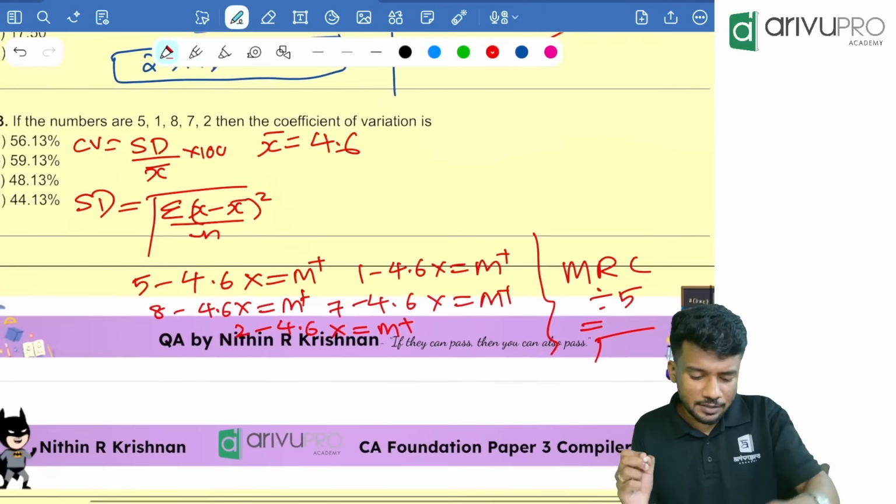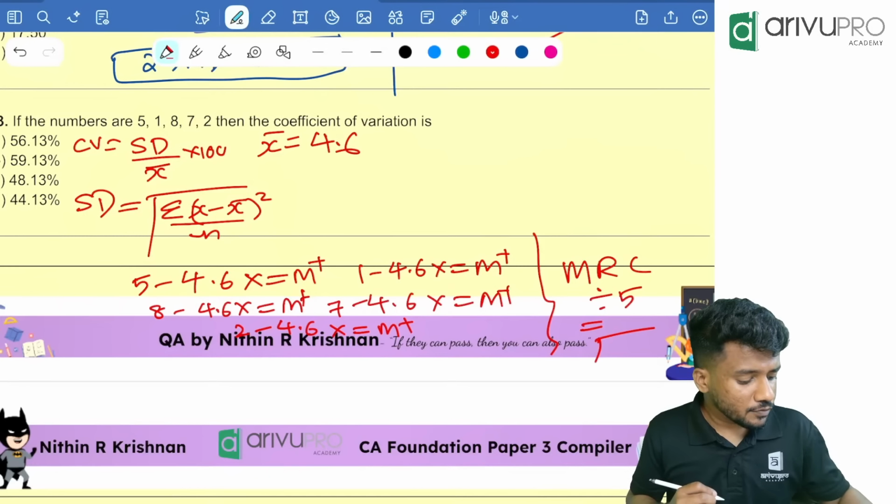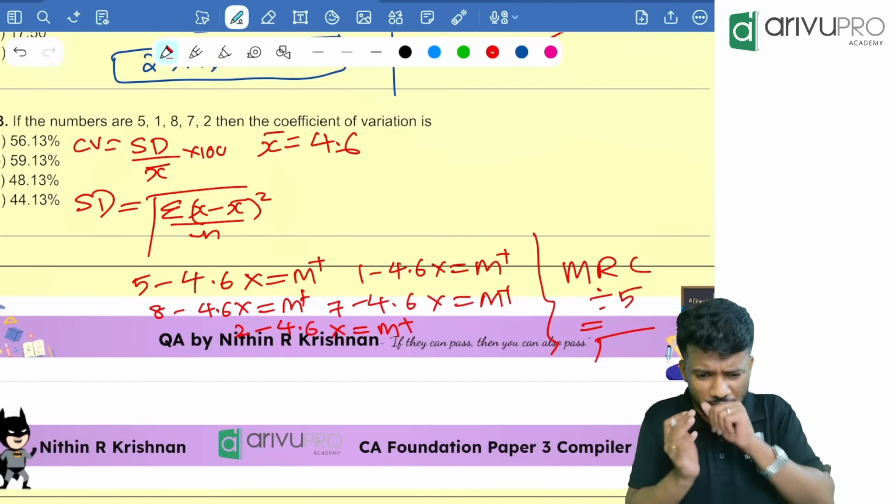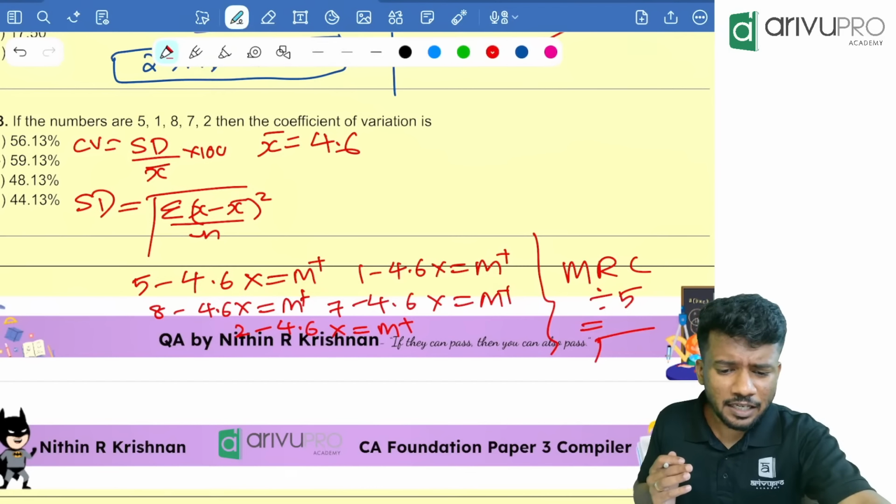5 minus 4.6 into equal to M plus, then 1 minus 4.6 into equal to M plus, 8 minus 4.6 into equal to M plus, 7 minus 4.6 into equal to M plus, 2 minus 4.6 into equal to M plus, MRC, divide by how much? 5. Then you click equal to, then click root. You are getting the answer of coefficient of variation. Correct? You are getting a value. Yes. You are getting a value that is how much?